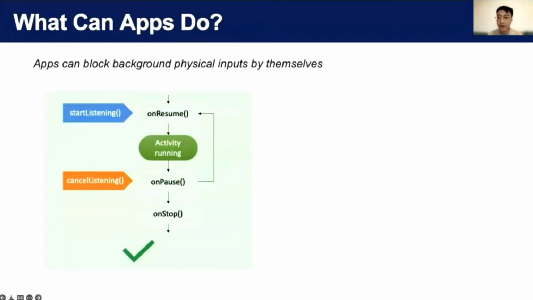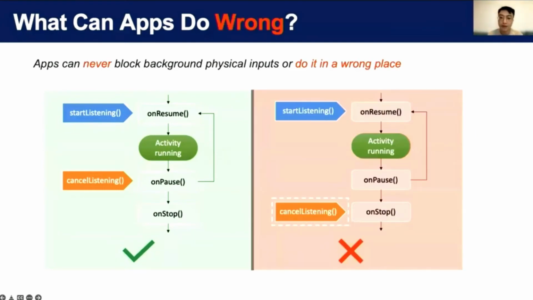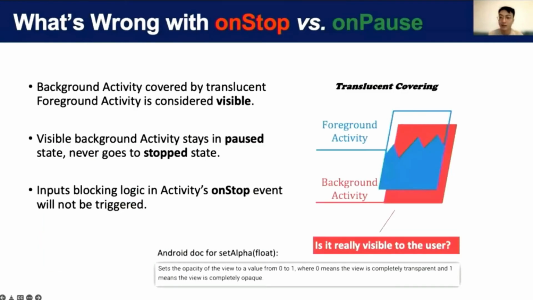Let's first take a look at what apps can do to protect themselves. They can stop listening to physical inputs in the onPause event, because it is always the first event when an activity goes into the background. So apps can use it to detect when they are switched to the background. But many apps do this incorrectly. They either do not have this protection at all, or they only cancel the listener in the onStop event.